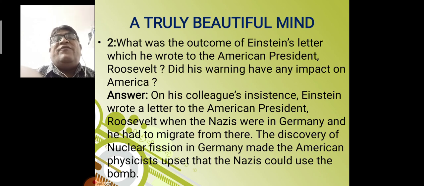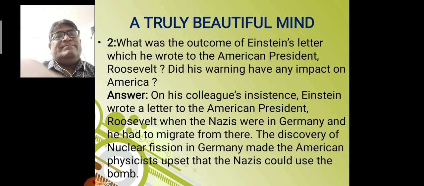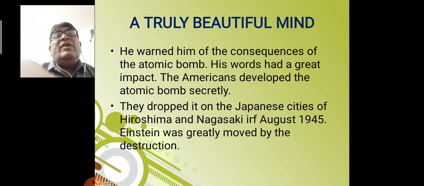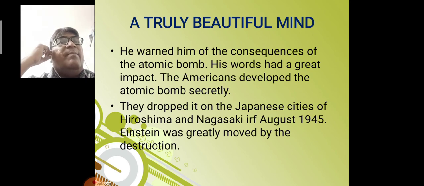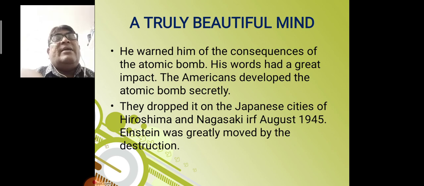The discovery of nuclear fission in Germany made the American physicists upset that the Nazis could use the bomb. He warned him of the consequences of the atomic bomb. His words had a great impact.